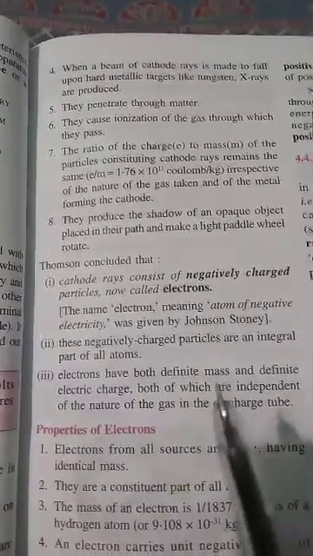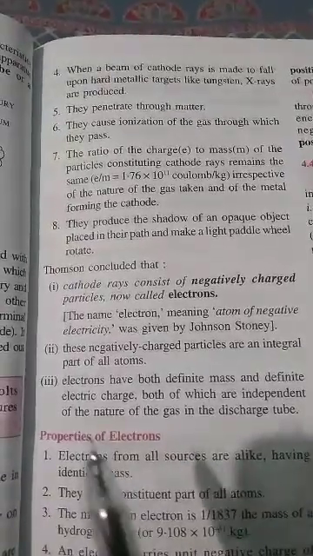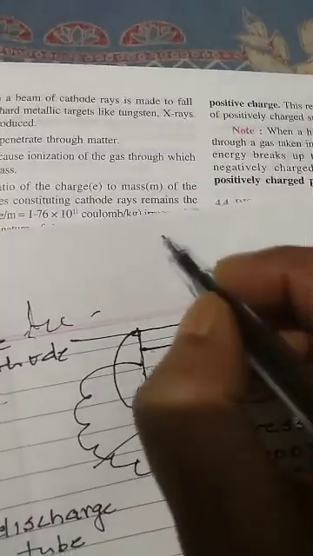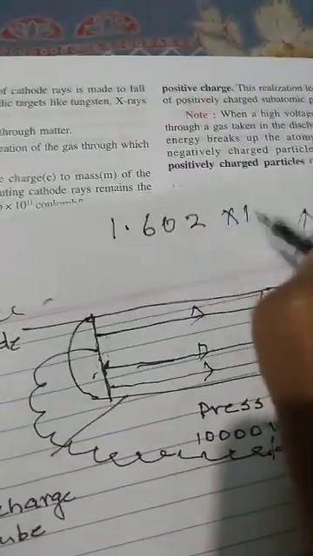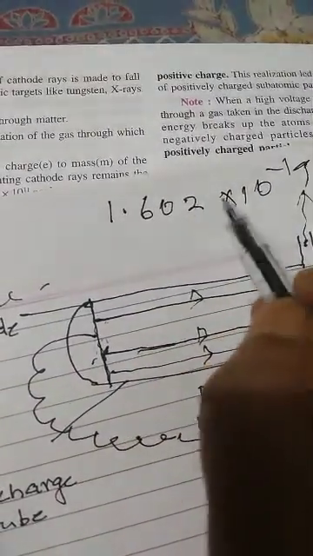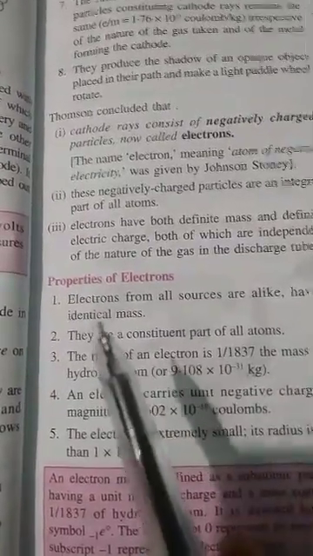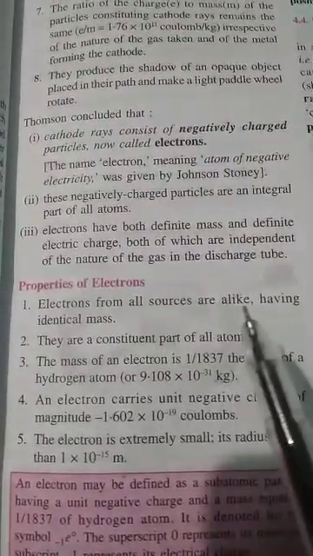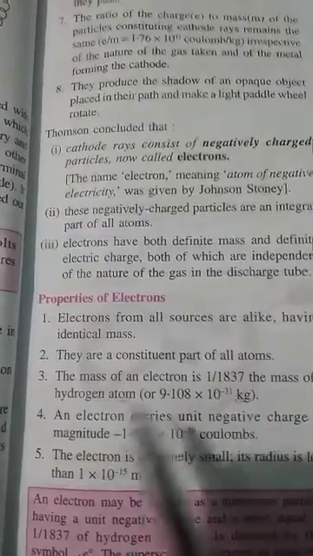Electron has a definite mass and a definite electrical charge, and both are independent of the nature of the source. For your information, we know that an electron has a definite charge. What is that charge? 1.602 × 10^-19 coulomb. What are its properties? Electrons from all sources are alike, having identical mass. What is its mass?